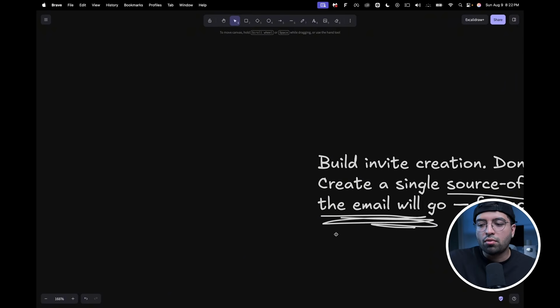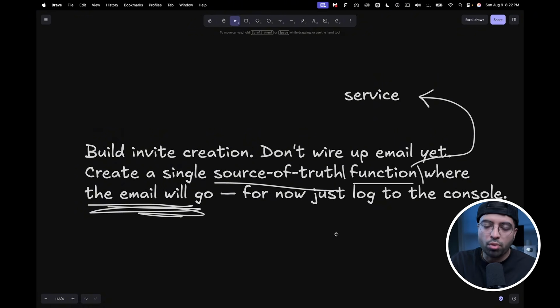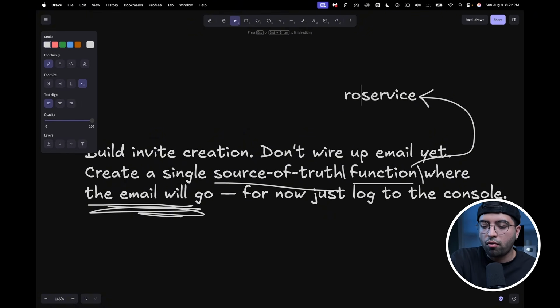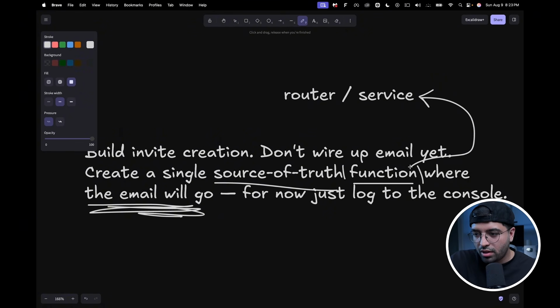So here's what the correct way, or a better prompt, would look like. Build an invite creation feature. Do not wire up emails yet. Just create a single source of truth function. Obviously, in your case, you could be a little more specific by telling it exactly what you want. So I'm just going to say service, or maybe a router, or whatever you want to call that, our single source of truth, to create a function where the email functionality will go later on. For now, just log the message in the console. So what we did is we created a gap right here, and we're going to fill it later on, and then we built this.